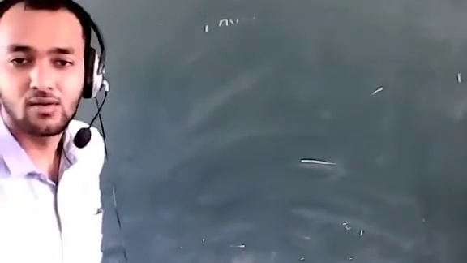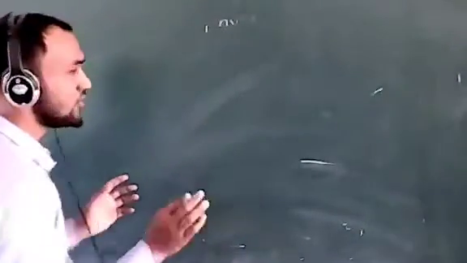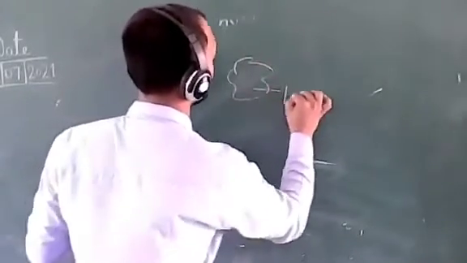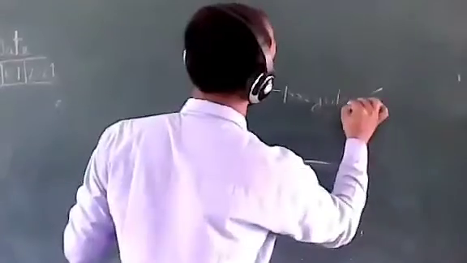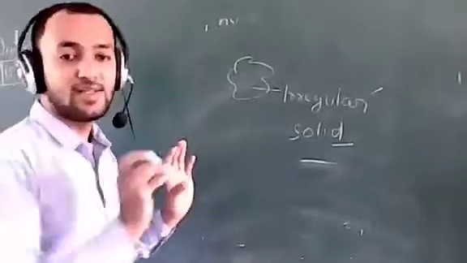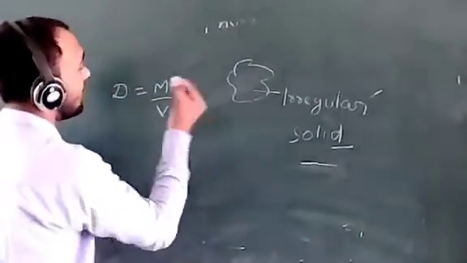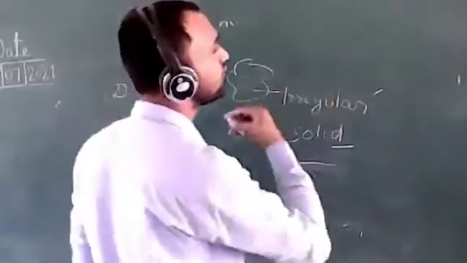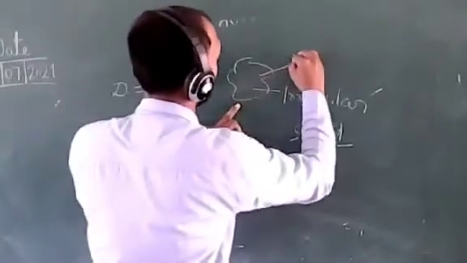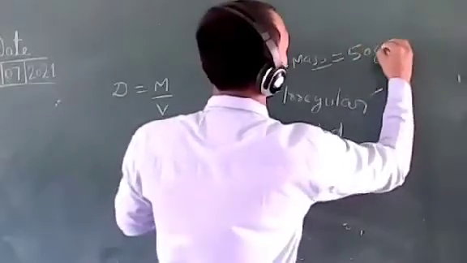Okay, welcome. So now we will see how to calculate the density of some irregular solid. Suppose you have been given any irregular solid. You have to calculate its density. We all know density is equal to mass upon volume. How do you calculate the mass of this irregular solid? With the help of a physical balance. You measure it on the physical balance and you are able to find its mass. Suppose this mass is 50 gram.